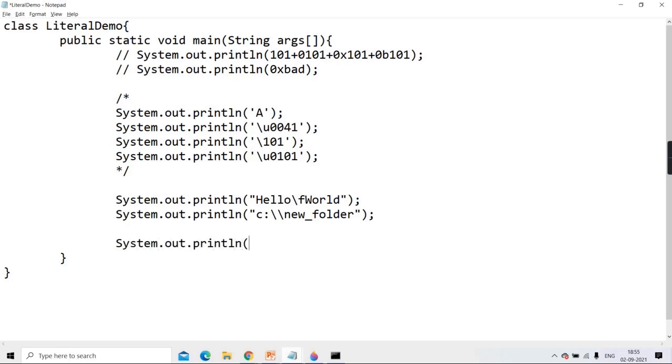See here, guys. I'm writing small a, backslash U0061 and backslash 141. Will all three display small a only? Small a, small a, small a. What do you say?